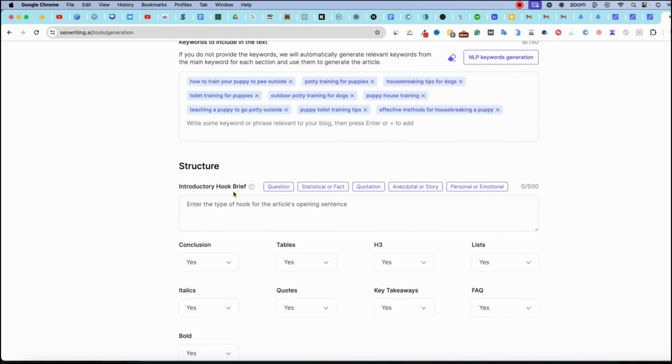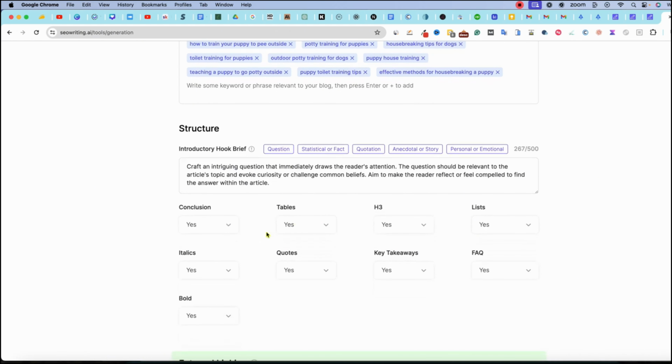Structure, introductory hook. Let's go with a statistic or fact or question. Let's see what this says. It crafts an intriguing question that immediately draws the reader's attention. The question should be relevant to the article's topic, and so on. Or you can go statistical: begin with a surprising statistic or an unexpected fact that relates directly to the article's main topic. Let's go with a question on this one. So that we have a conclusion, yes.